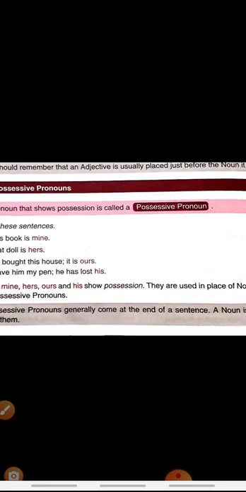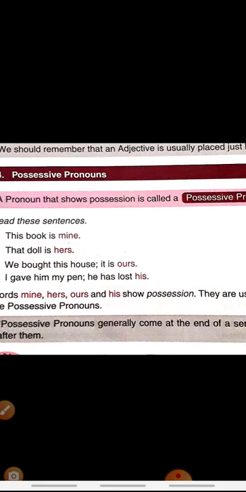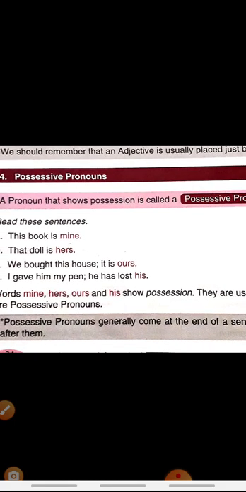Possessive pronouns are those pronouns which show possession or ownership, like this is my book, this is your book. In this also we will discuss the difference between possessive pronoun and possessive adjective, and the concept is the same.